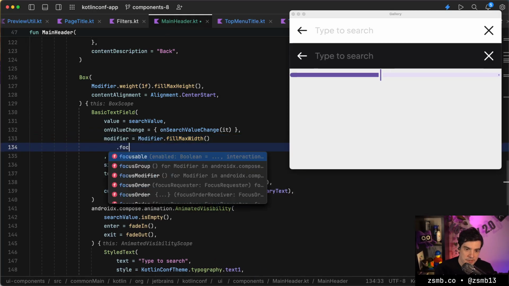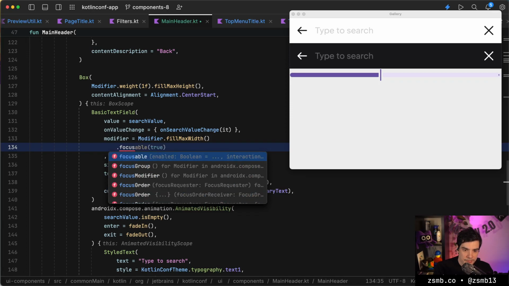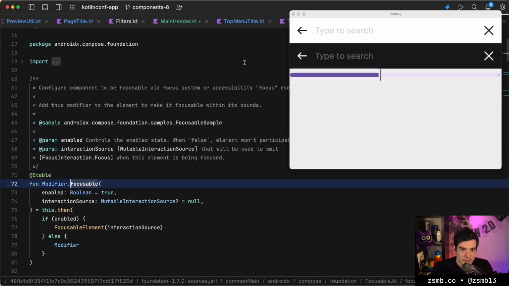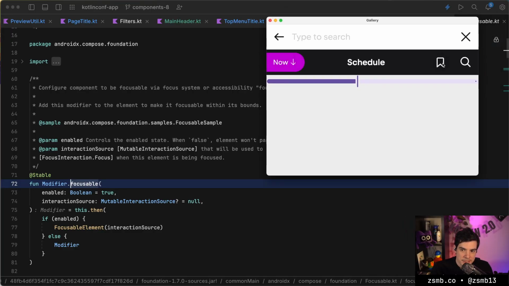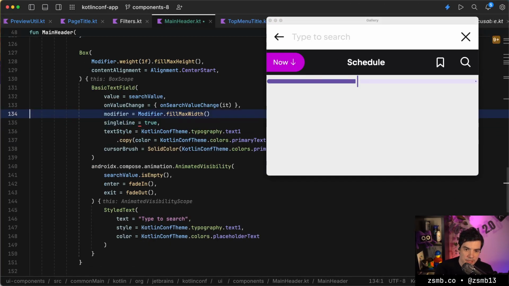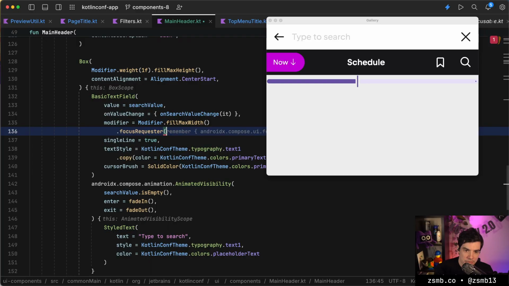I bet it's a modifier of some sort. So for example, we could mark this with focusable true. That's a modifier. Make it focusable within its bounds. Of course, surely this is focusable by default, right? Because it's a text field. So that's probably something that it already does internally. Someone's saying focus request. That sounds familiar. Right. We can do a focus requester.